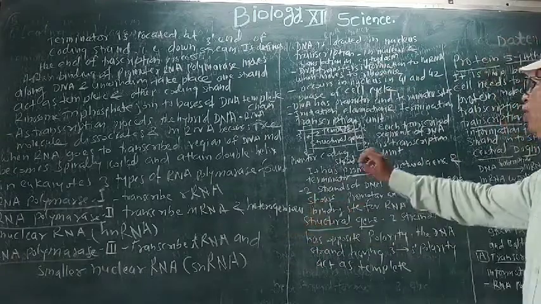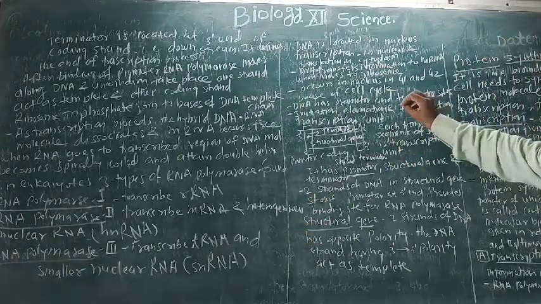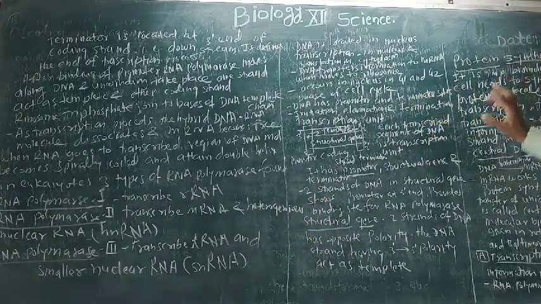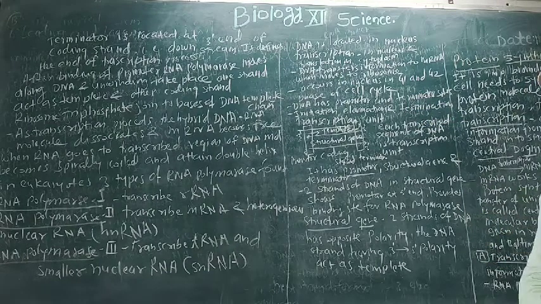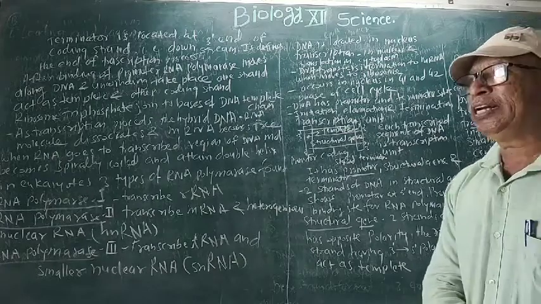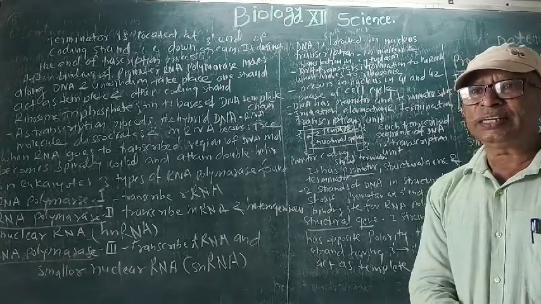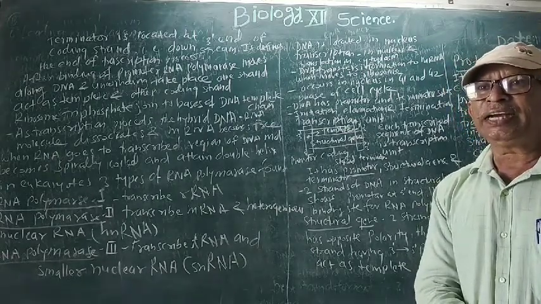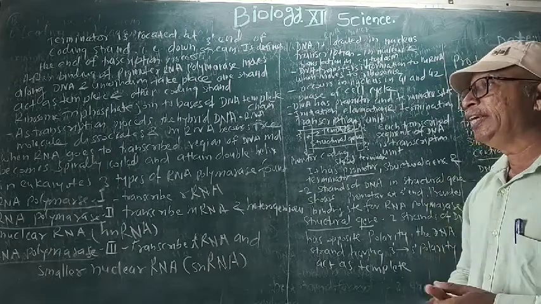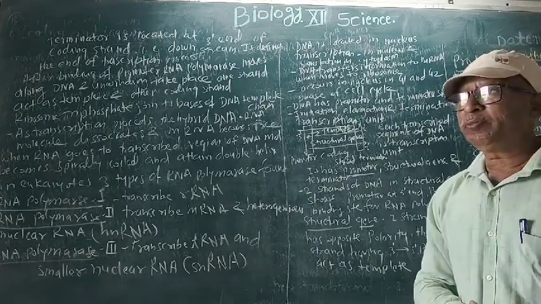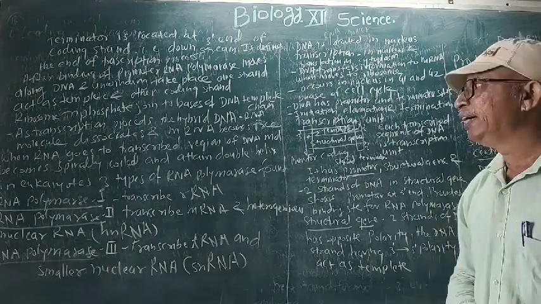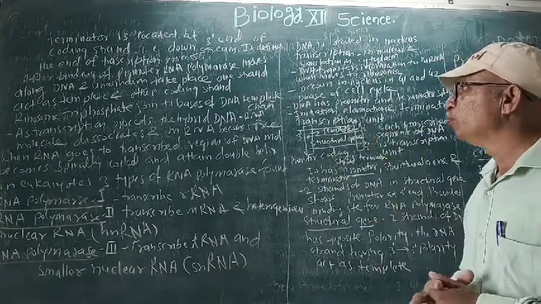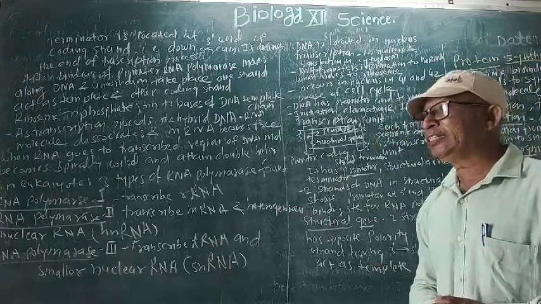So in short, we have studied protein synthesis, which has transcription and translation processes. Transcription takes place on the DNA strand, where one strand acts as template, mRNA is produced, the genetic information is transferred onto it, and it reaches the ribosomes, where protein synthesis takes place.